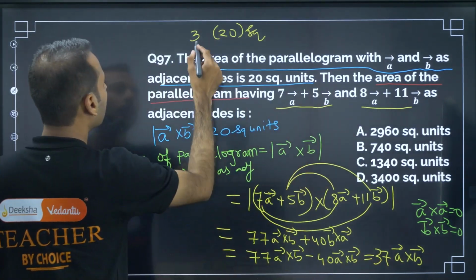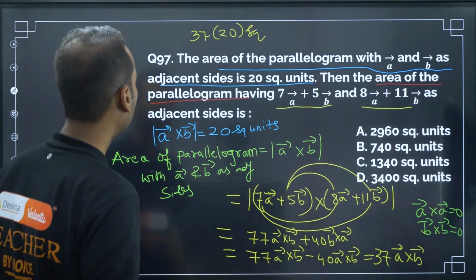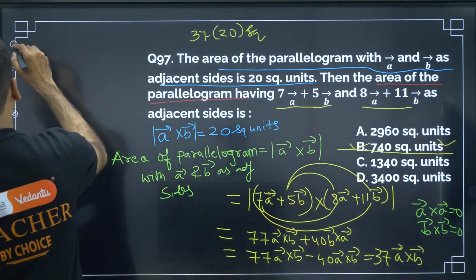So this is 37. 37 to the 37 to the 740. So the answer is 740 square units. Moving on to the next question.